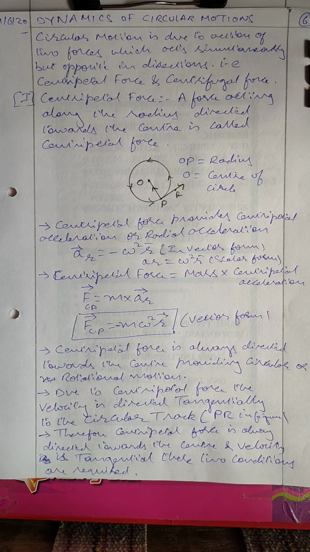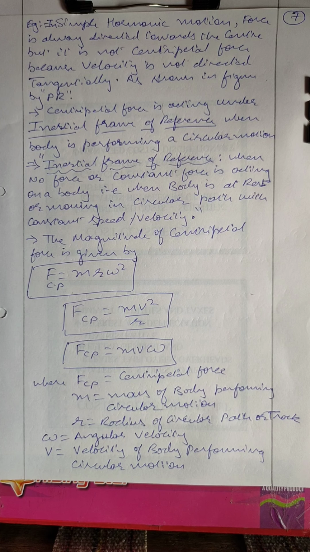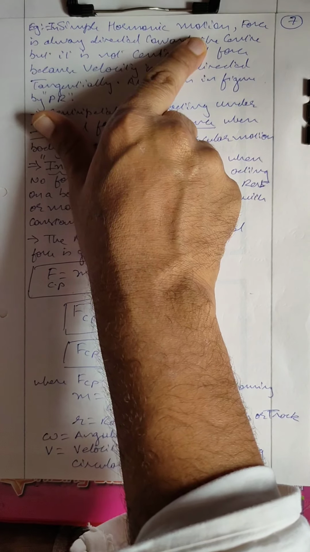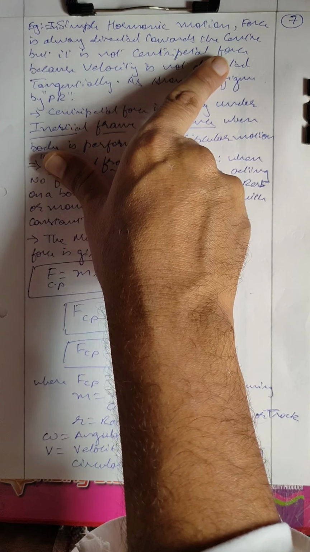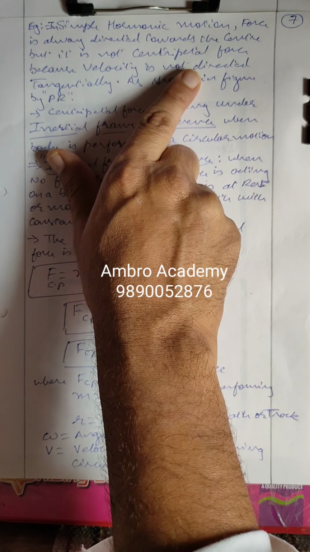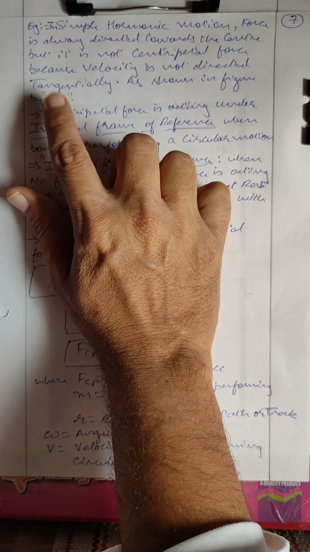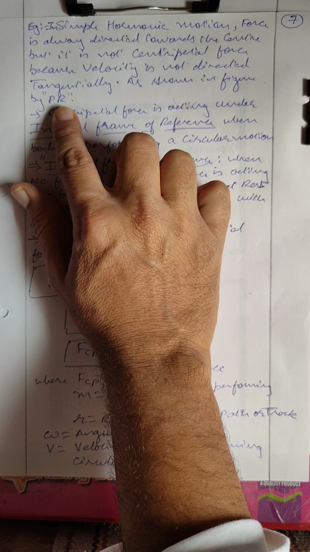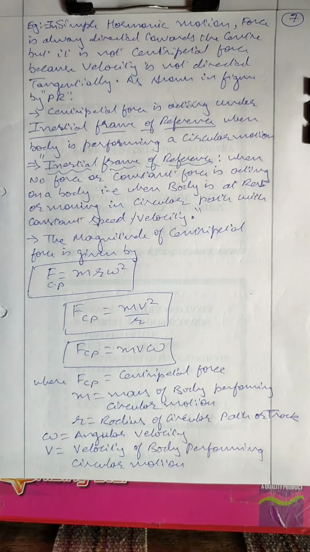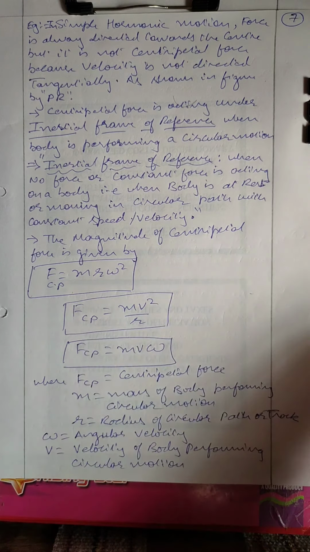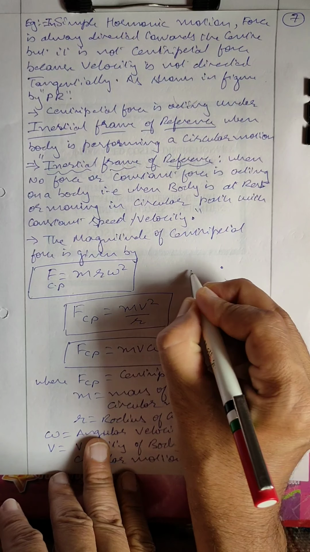Let's take the example of simple harmonic motion, SHM. The force is always directed toward the center, but it is not centripetal force because the velocity is not directed tangentially, as we have shown in the figure PR. What is simple harmonic motion? It is to and fro motion. That means if a body is moving to and fro, I will just give you the example here.